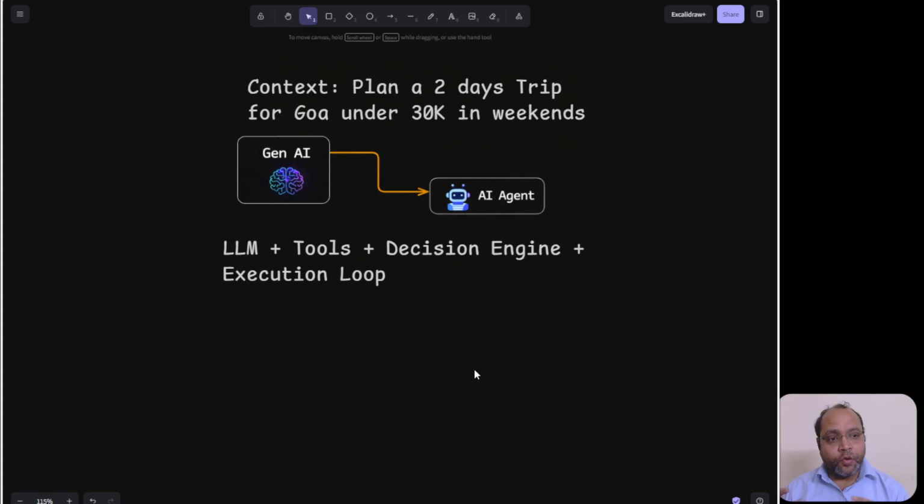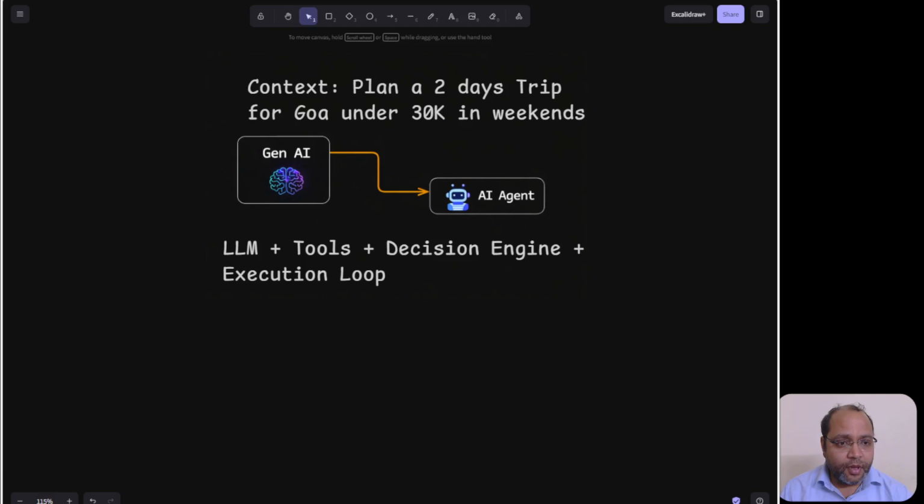An agent is a goal-driven system that uses an LLM to break down complex tasks, make decisions, and take actions autonomously. That is the primary goal of an AI agent. It bridges the gap between information and action. That's the primary gap, right?